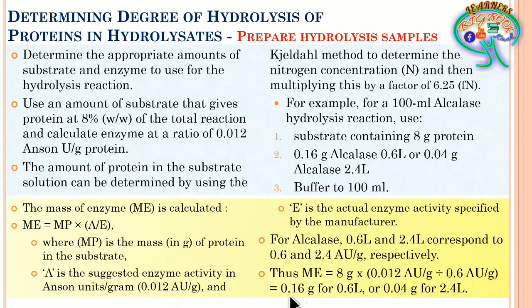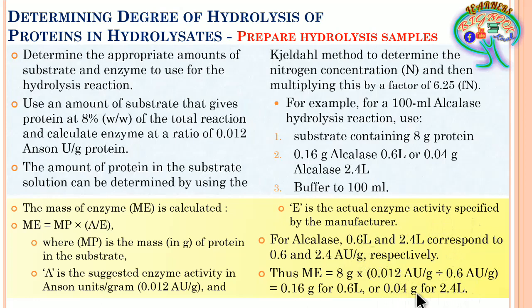So it gives the value of 0.16 gram, which has been already shown here, for 0.6 L, or 0.04 grams for 2.4 L. In the sense, if you are going to subject 0.6 L under the formula, you get this particular weight. You have to take this particular weight of the alkalase to be used in the reaction, or if you are going to take 2.4 L or 2.4 Anson unit per gram enzyme activity,